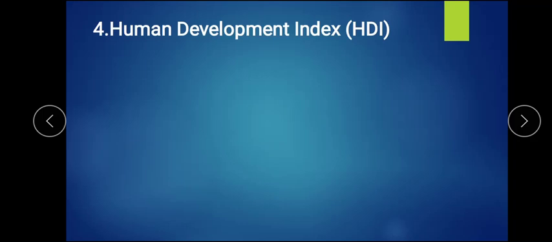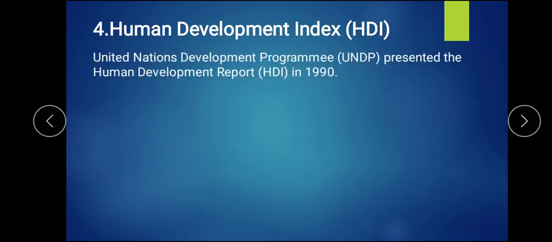Hello students, we have already completed our third indicator, that is physical quality of life, that is PQLI. Now we are going to start with the last indicator, that is human development index, also known as HDI. HDI is the most recent indicator which has been developed. It has been developed by the United Nations Development Program, that is UNDP, which presented this in 1990.